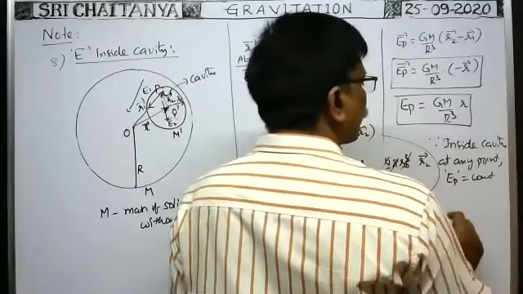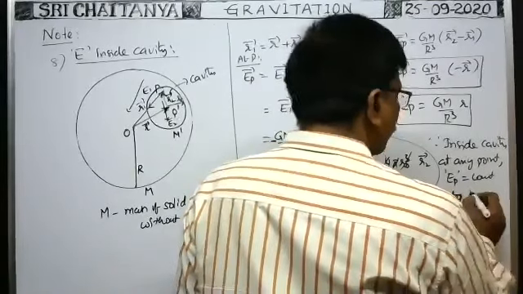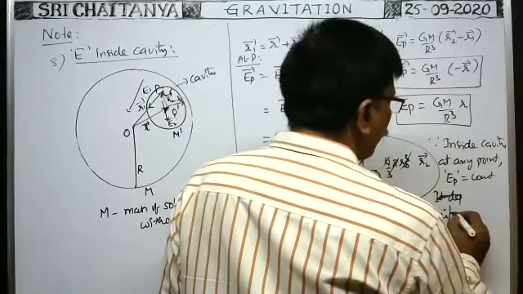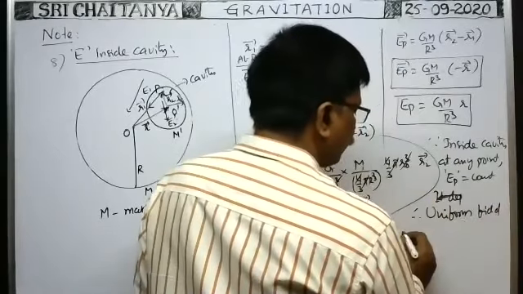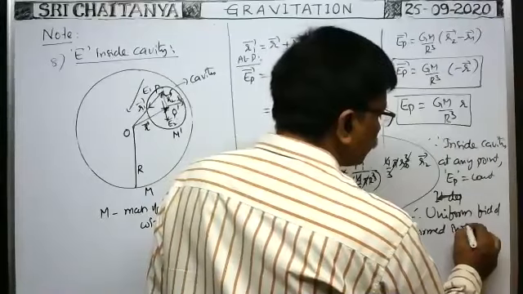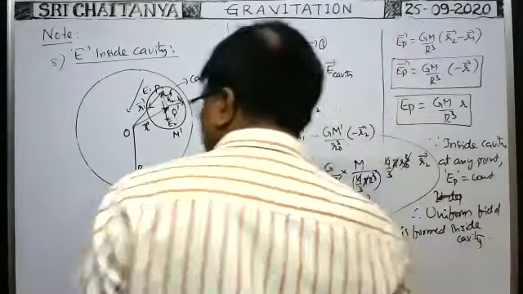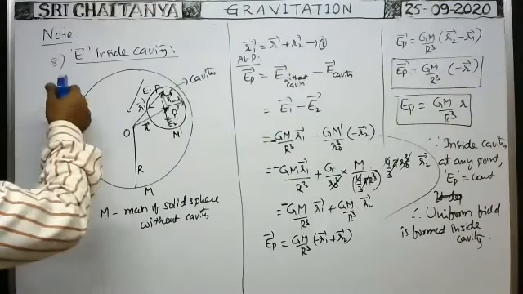As the intensity of gravitational field is constant, therefore a uniform gravitational field is formed inside the cavity. Okay, now shall I erase this part?